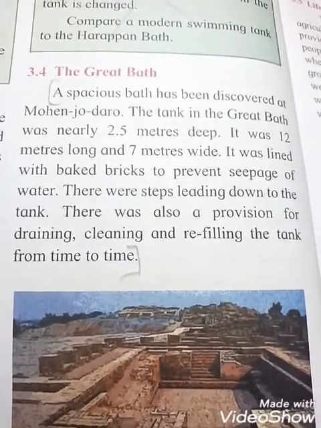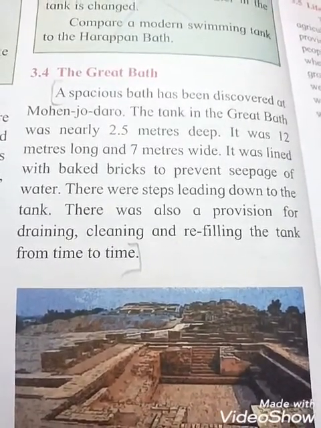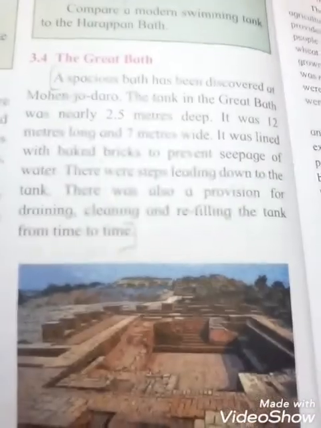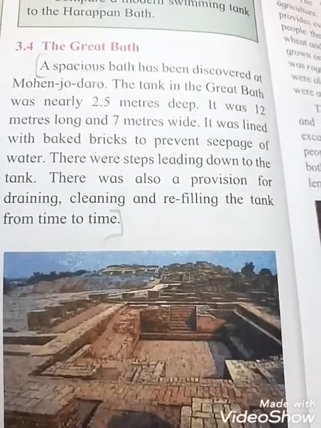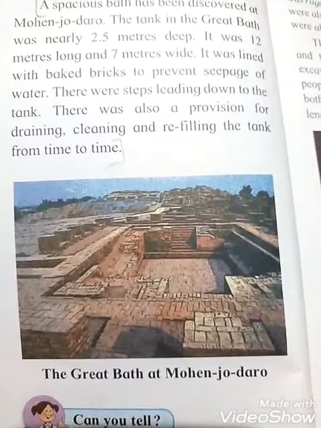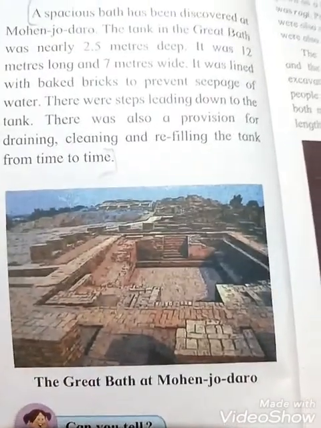There were steps leading down to the tank. There were also provisions for draining, cleaning and refilling the tank from time to time. So all these things are there. See the picture, the great bath at Mohenjo-daro.